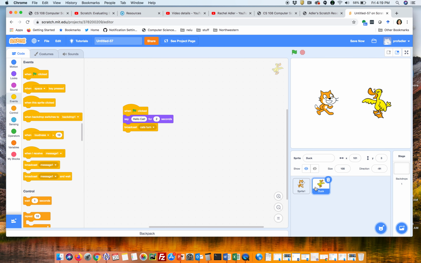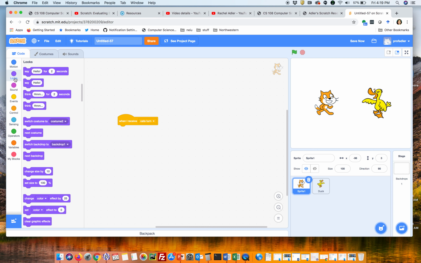Cat's turn. So now I go back to my cat and instead of doing when the flag is pressed, I say when I receive cat's turn. So as soon as the cat's turn broadcast gets sent, now I want to say, hello, duck. So hello, cat, send the broadcast, and now it says hello, duck. And they've had a conversation.